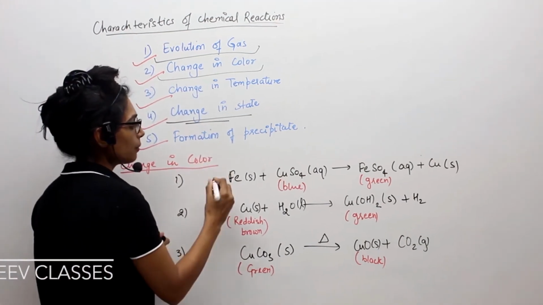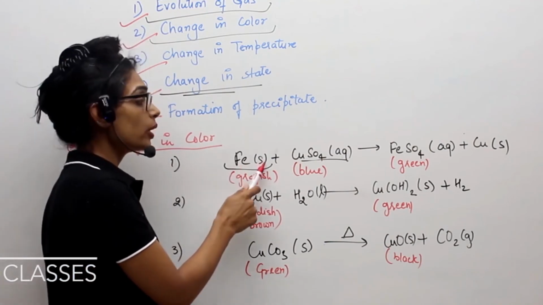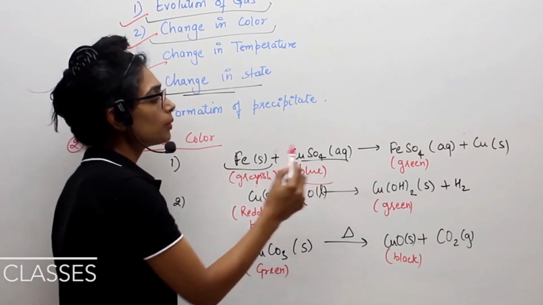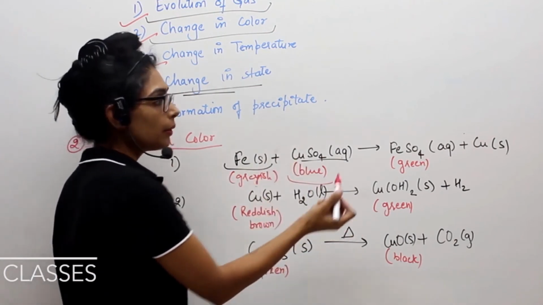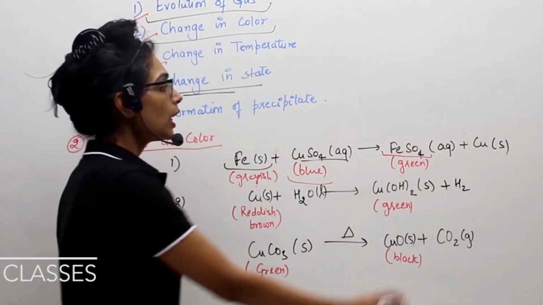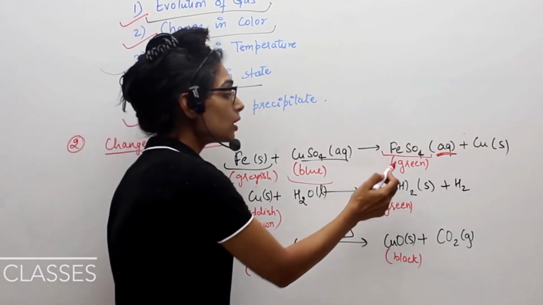Now I'll tell you some more examples. If you take an iron piece, iron is a grayish color solid substance, in a dilute copper sulfate solution, which is blue in color, when you do the reaction between them, what will happen? It will form FeSO4, ferrous sulfate, in the liquid or aqueous form, but the color will change.